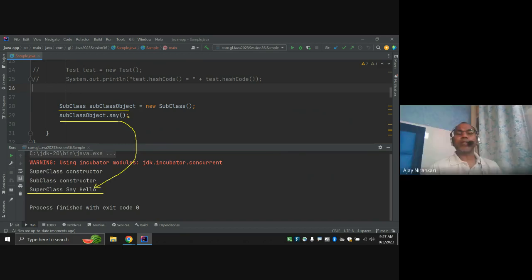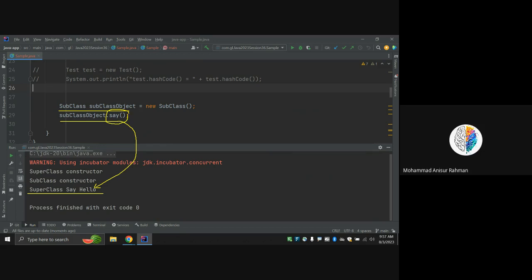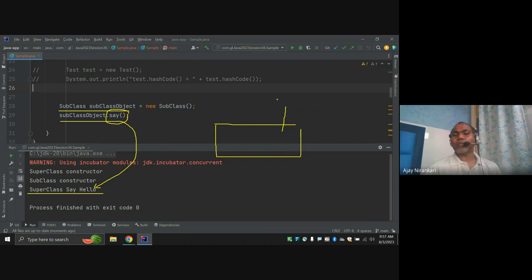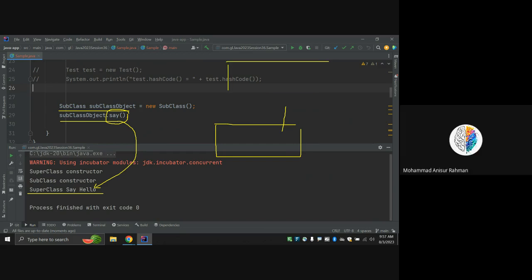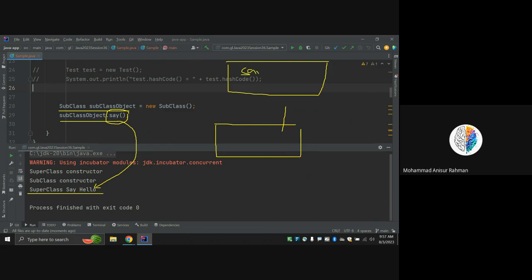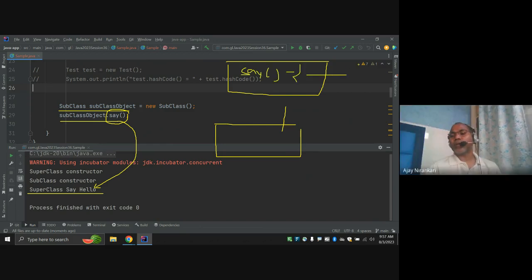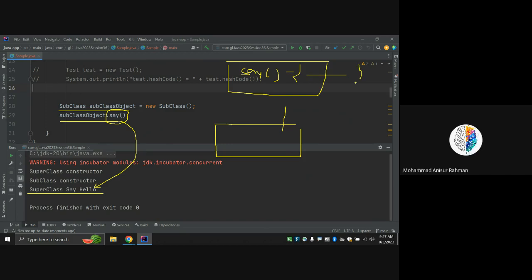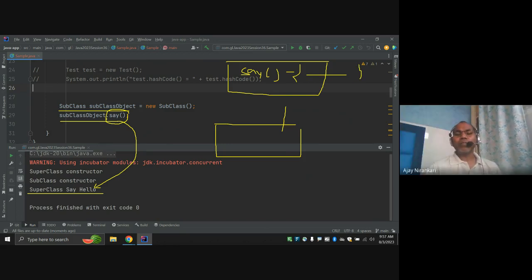That means whatever the logic of the say method is. This is our subclass, and the subclass has one superclass, right? The say function is defined here, with the logic written as superclass say, right? But I want this method to be defined here, giving my own logic.